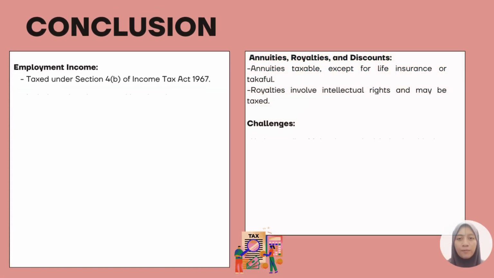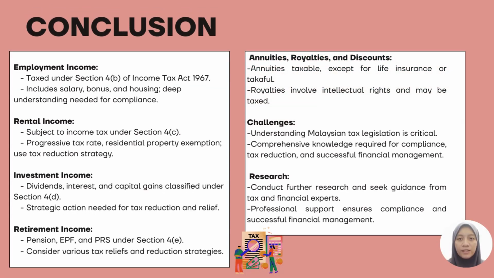Wages and bonuses are considered employment income under Section 4B, which necessitates a true computation for compliance. Interest income, which is defined by Section 4C, necessitates a calculated tax strategy. Dividends and other investment income are subject to Section 4D, which requires strategic action to reduce tax. According to Section 4A, retirement reserves must take into account a number of tax rates. Royalties, discounts, and annuities all have tax implications that should be managed carefully.